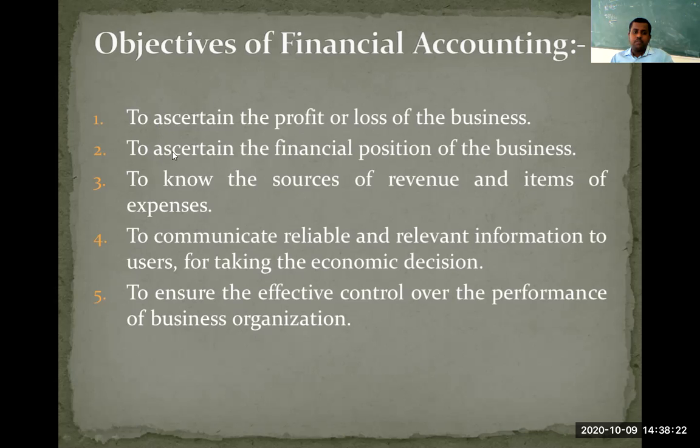And the second objective behind practicing accounting is ascertaining the financial position of the business. What is this financial position? See here, financial position means we should see whether the business is solvent or insolvent. Now, how to understand solvency and insolvency? Every business has its own assets and its own liabilities. Assets are nothing but properties, and liabilities are nothing but debts. Debts are nothing but loans, the money that we have taken from outsiders, which we need to repay.